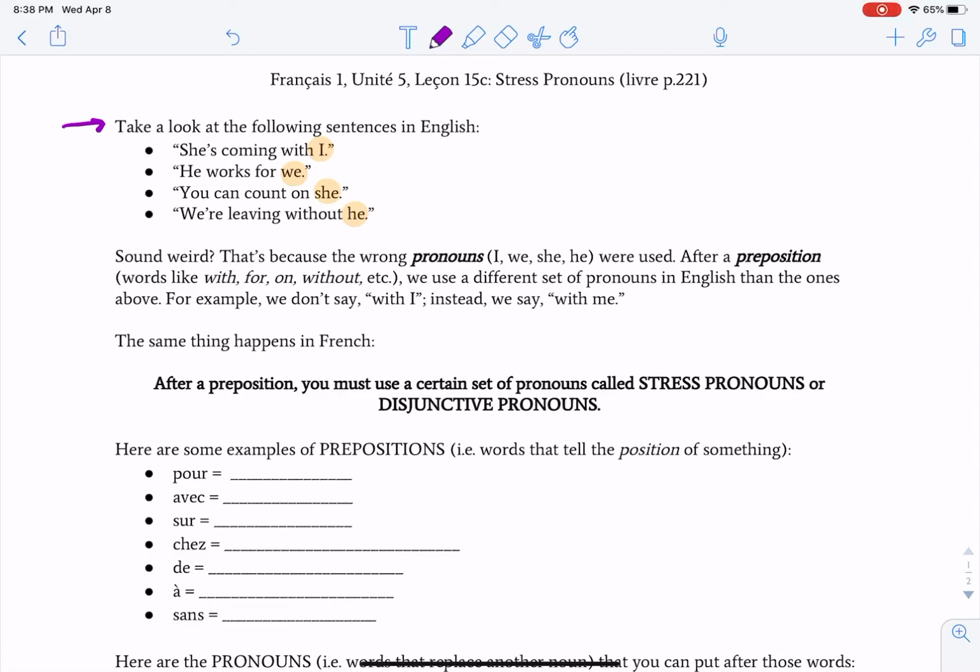However, in English and in French, after a preposition, words like with, for, on, without, by, of, and so forth, we use a different set of pronouns in English than these ones above, right? You wouldn't say with I. Instead, we would say with me. Now, why is that? What's the difference between I and me? They're both referring to the same person, right? But it has to do with the grammar of the sentence.